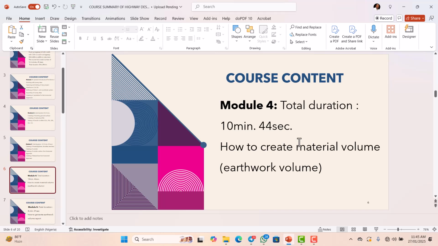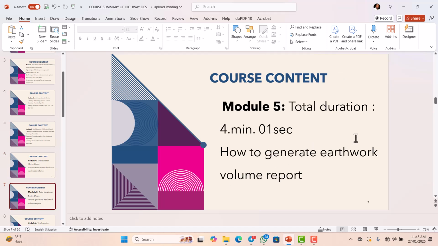So module 4 has a total duration of just 10 minutes 44 seconds. In module 4, we show you how to create material volume. We are talking about the earthwork volume.